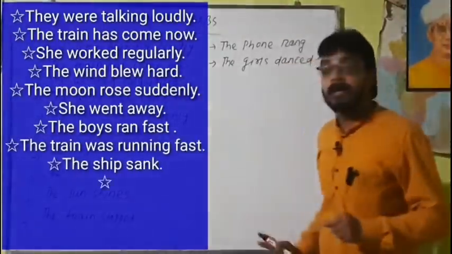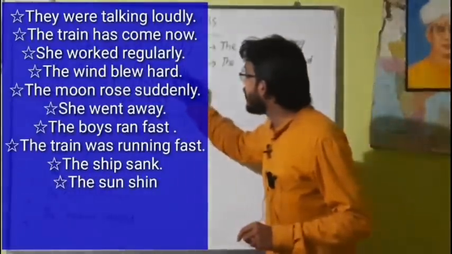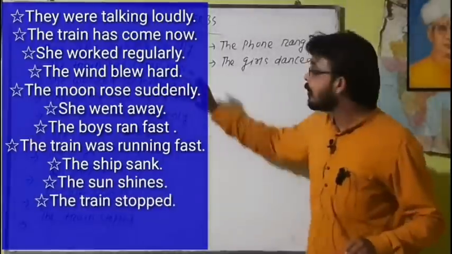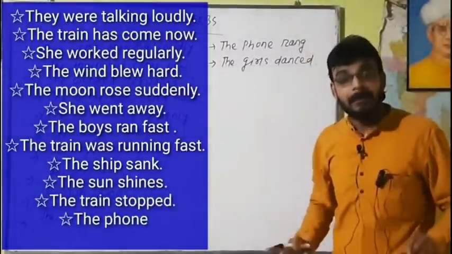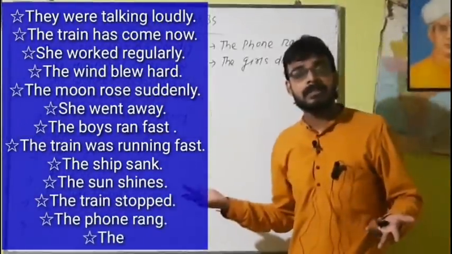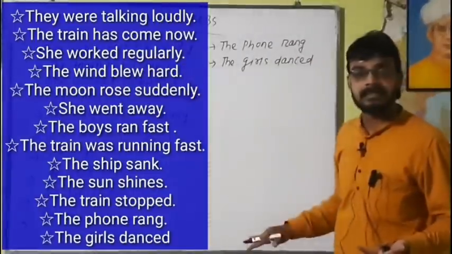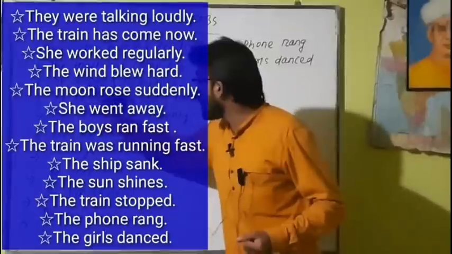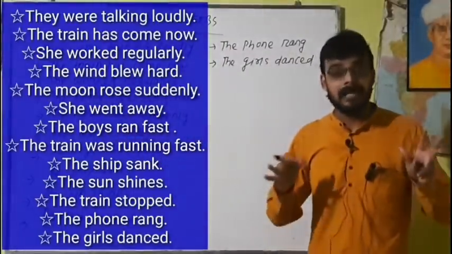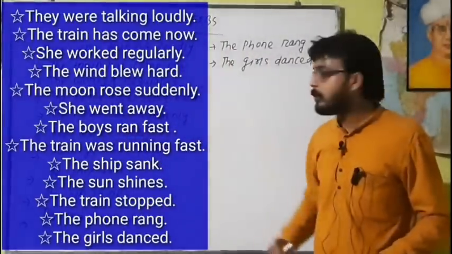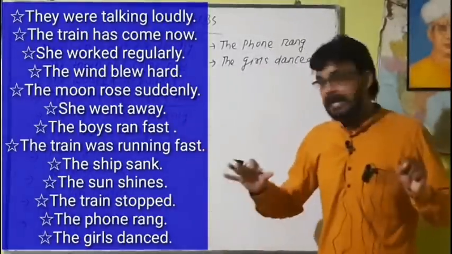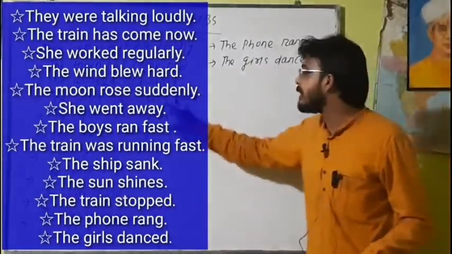They were talking loudly. The train has come now, where now is an adverb. The train has come, here come is an intransitive or dynamic verb, which means it requires no object. There is no object in these sentences. She worked regularly, regularly is an adverb. Here worked is a verb of action, or dynamic verb, that is an intransitive verb. The wind blew very hard. Here blew is an intransitive verb or verb of action, and hard is an adverb.